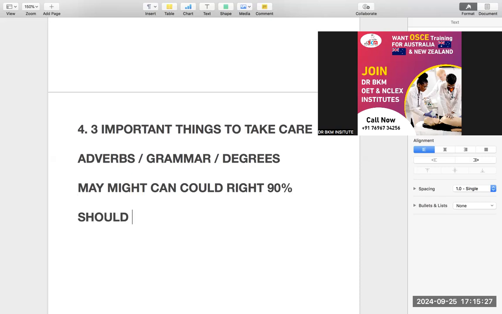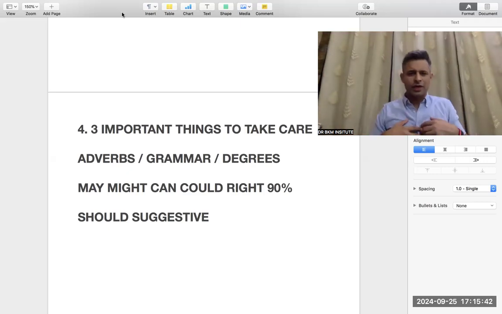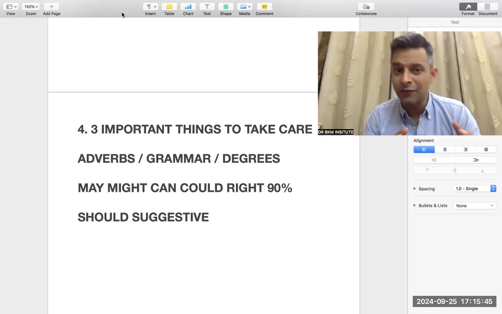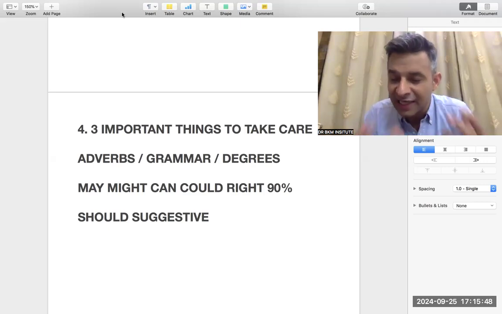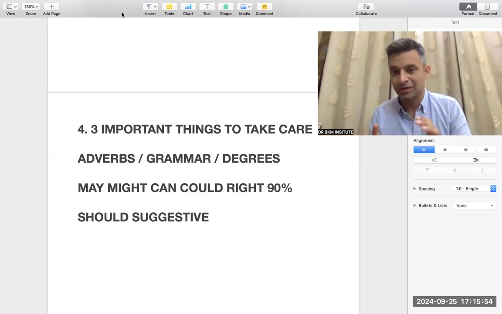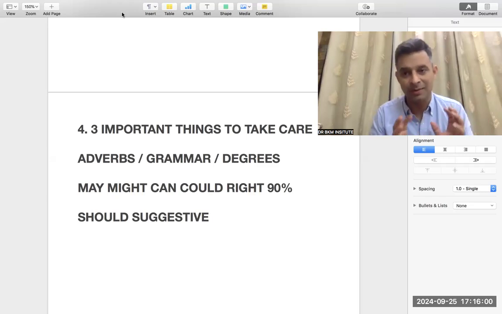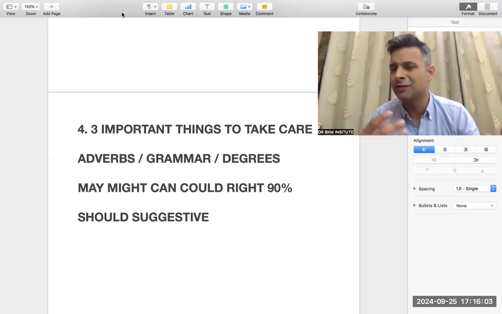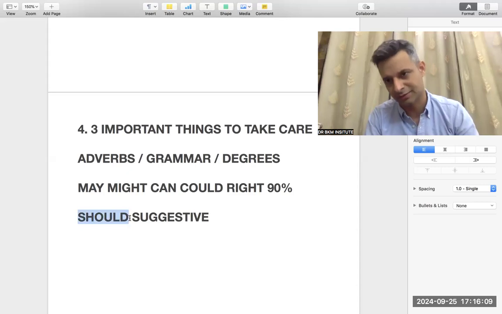And should will be your answer if the tone is suggestive. Means if the paragraph is giving some advice. Suppose the whole paragraph is saying your body will ache, your body will ache. At the end of the paragraph, when they finally say that to prevent this something should be done, that means now it is a suggestion. So if any option has should in that particular question, then this will become our answer because the paragraph was suggestive. Even if the word should is not given, if they are giving any recommendation or advice, that means the should option will be our answer.